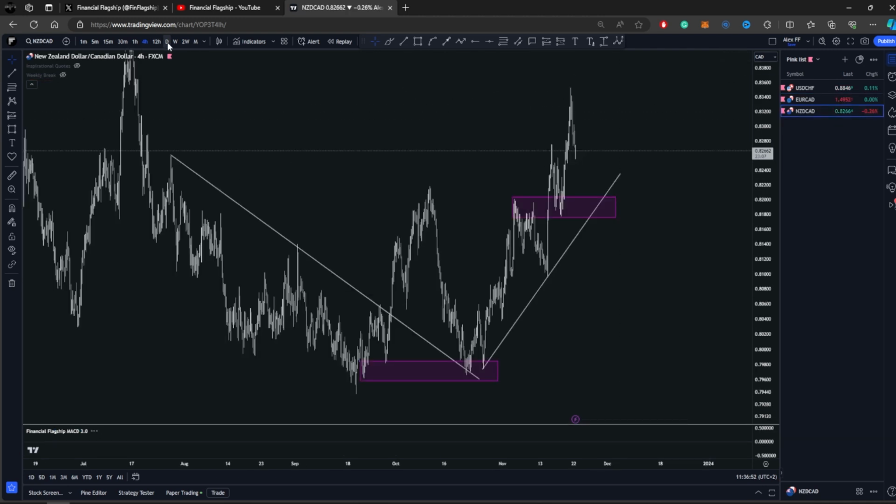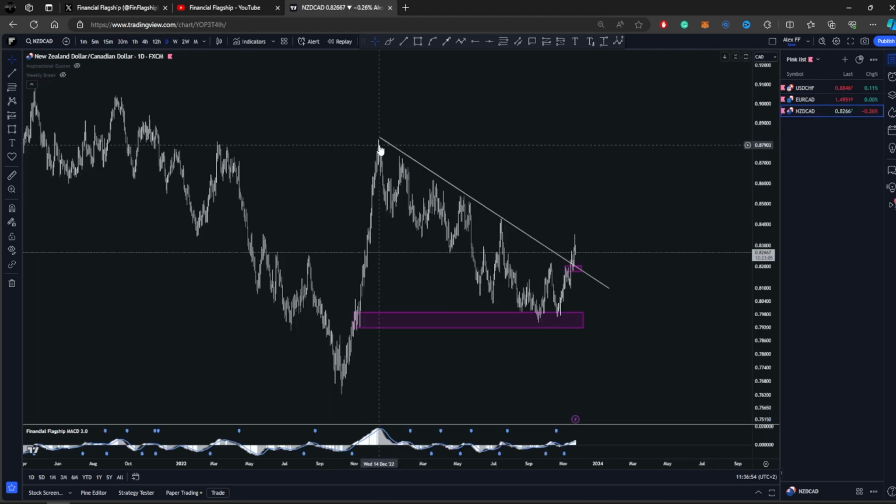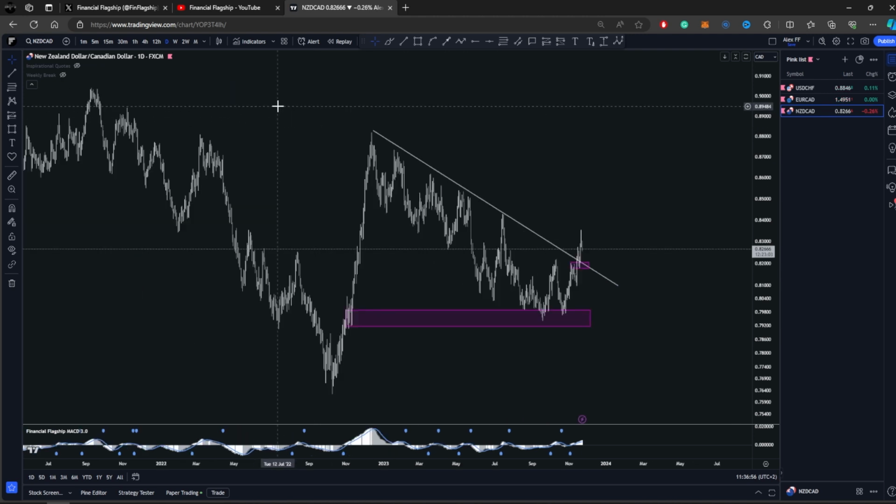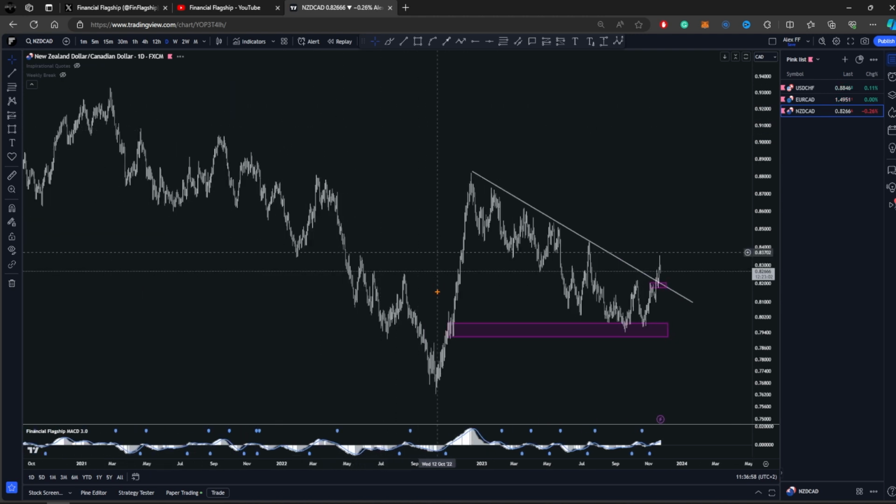For New Zealand CAD, let's move on to the daily time frame. This one is the best one from all of them. As you can see, this is a textbook setup. You have an impulse, a bullish wave. Then you can see the difference between this impulse and this correction here. This impulse is pretty strong, and the consolidation here is moving messy and is taking a longer time to develop compared to the impulse. So this is a good note for you guys to have in your trading book.